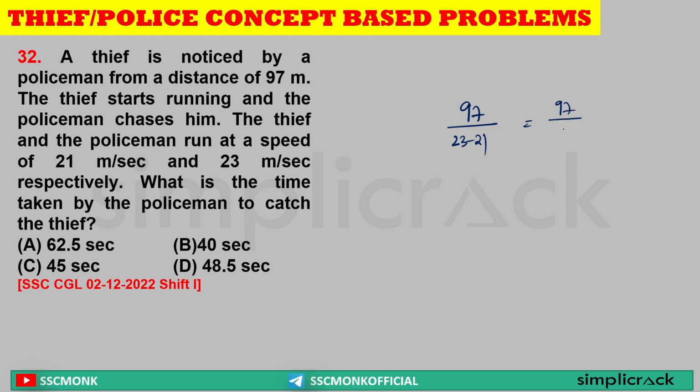Sir, this will be the time taken. 97 divided by 2, that is equal to 48.5. That means 48.5 seconds will be taken by the police to catch the thief. Very basic. The distance remaining divided by the relative speed, we'll get the answer. Clear? Next.